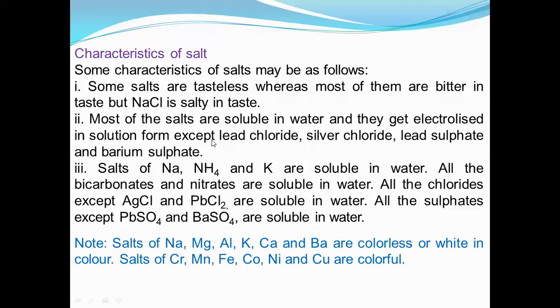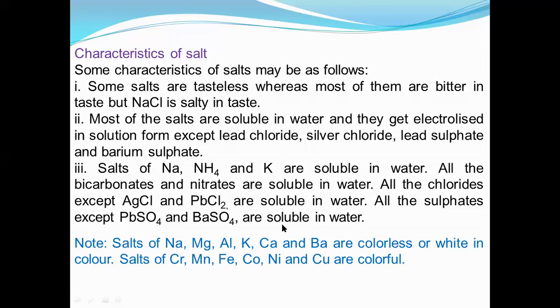After that, salts of sodium, magnesium, aluminum, potassium, calcium, barium. These all are s and p block element metals, and they are colorless. Means salts formed by these metals, like sodium chloride, magnesium chloride, aluminum sulfate, potassium carbonate, calcium carbonate, barium sulfate, are colorless.